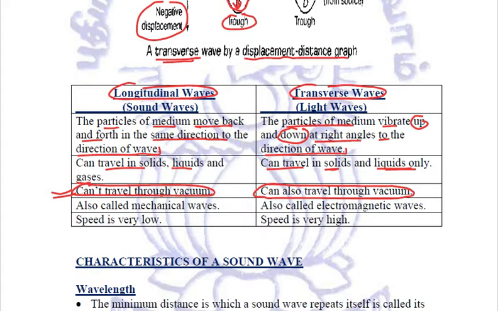The longitudinal waves are also called mechanical waves, whereas the transverse waves are also called electromagnetic waves. The speed of longitudinal waves is very low, whereas the speed of transverse wave is quite high. The sound waves are an example of longitudinal waves, whereas the light waves are an example of transverse waves. So these are the types of waves, correct?